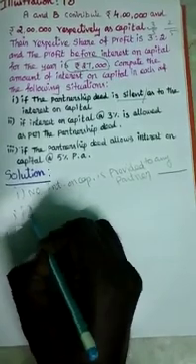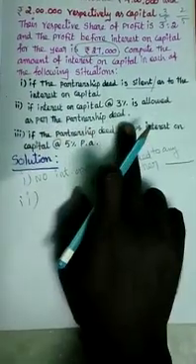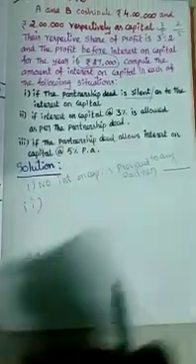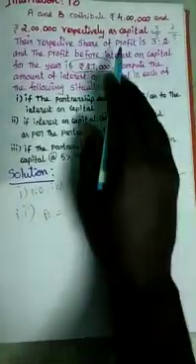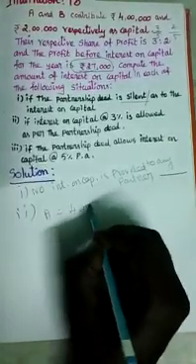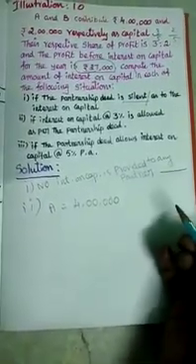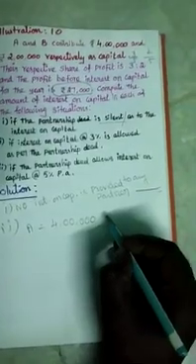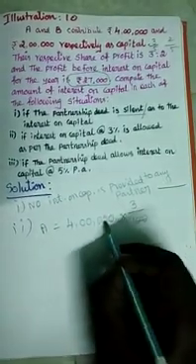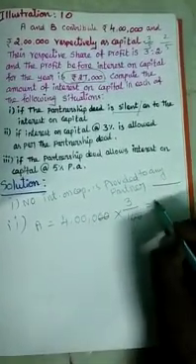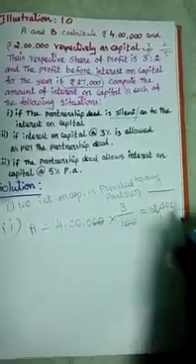Situation number 2. If interest on capital at 3% is allowed as per the partnership deed, it means interest on capital at 3% per annum you have to give. For A partner, the capital amount introduced is 4 lakhs. They didn't give the opening date or the closing date, so the amount is utilized for 1 year. 4 lakh into 3/100. 100 cancelled, 4 into 3 is 12, and with the 3 zeros added together, it is 12,000 for A partner.